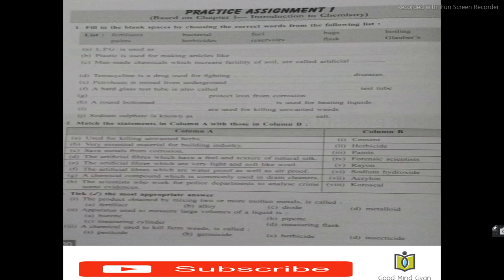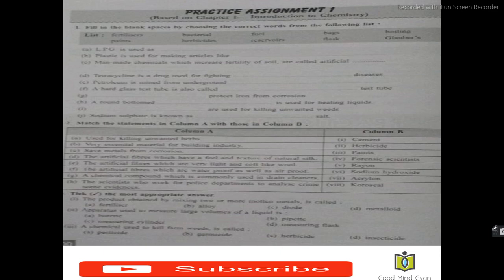A round bottomed flask is used for heating liquids. I. Dash are used for killing unwanted weeds. Herbicides are used for killing unwanted weeds. Sodium sulfate is known as dash salt. Sodium sulfate is known as Glauber's salt.